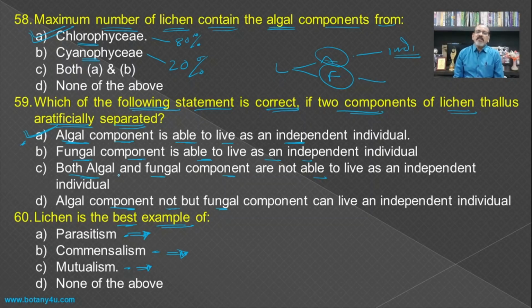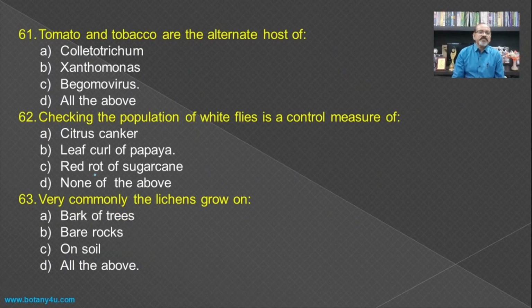And hence there is a benefit to both these components, and if there is a benefit to both the organisms, then it is known as mutualism. Hence lichen is the best example of mutualism. Then tomato and tobacco are the alternate hosts of.